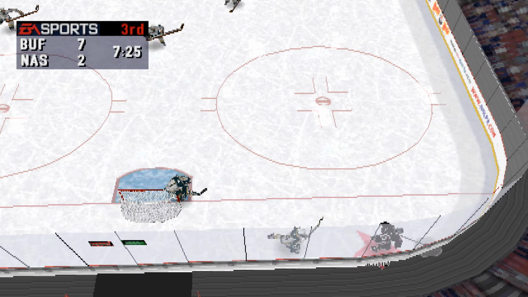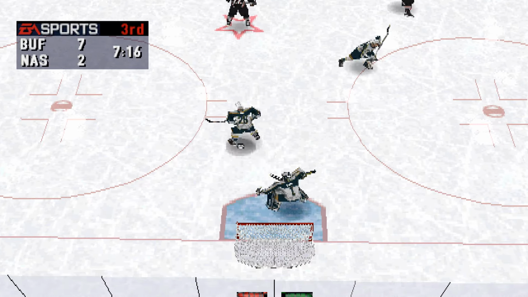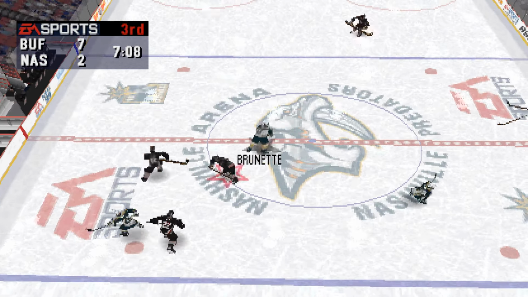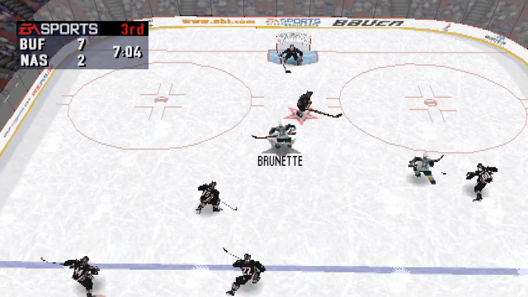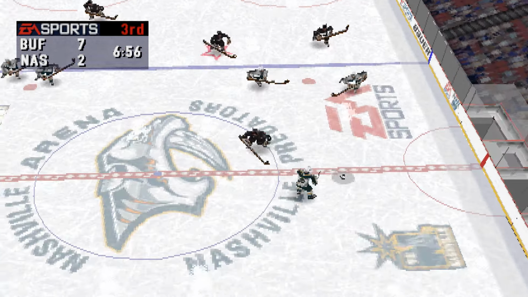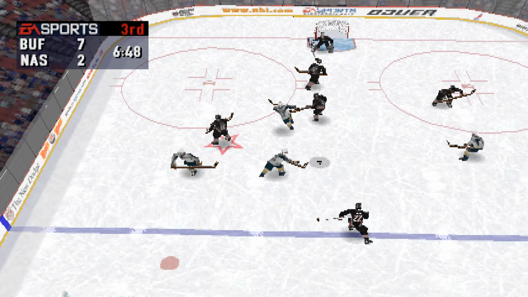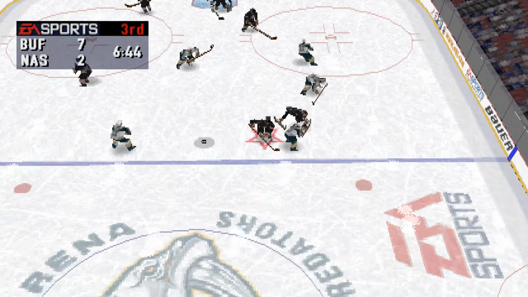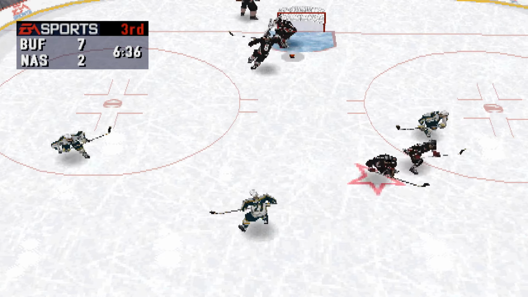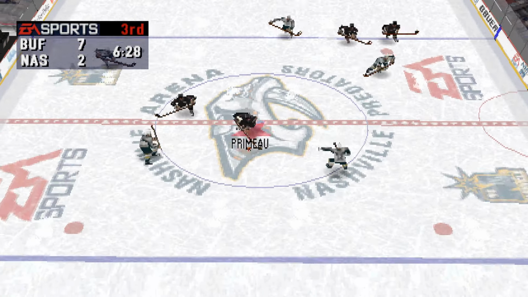Nashville should be making a line change soon. Buffalo beats out the icing call. The save was made by Dunham. Ahead to Brunette. Buffalo should be making a line change soon. To Brunette. To Fitzgerald. Back to Daigneault. Brunette winds up. Rolison moves it to Shannon. To Primo.